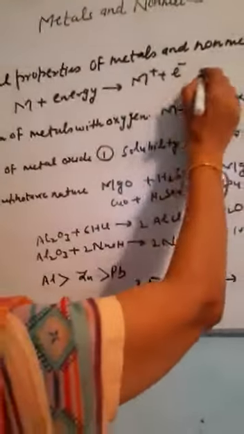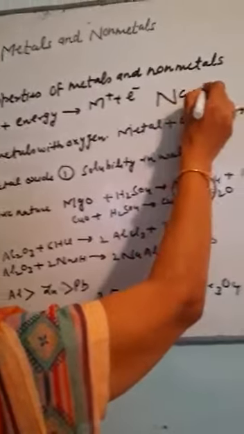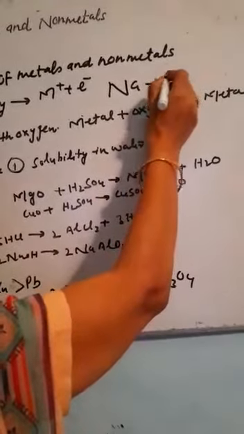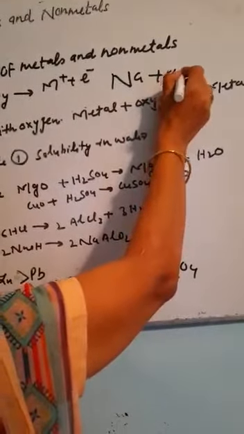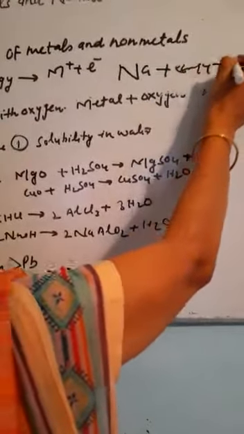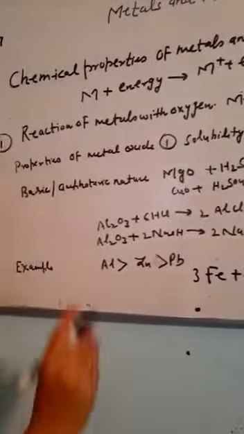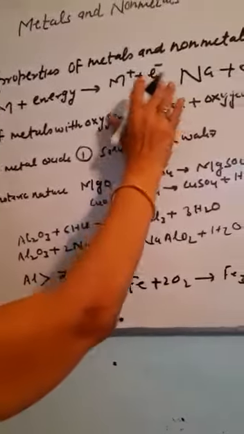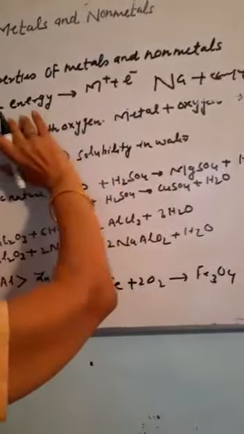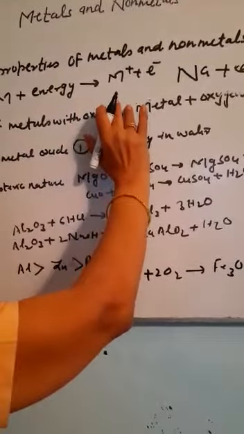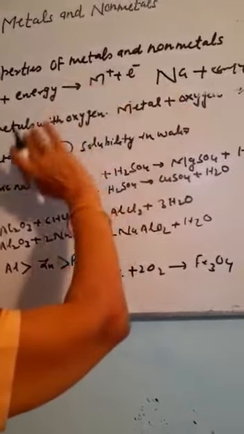Let me take the example of sodium. It will be converted into a sodium ion with the loss of an electron. So, a chemical reaction takes place when these metals are converted into metal ions.